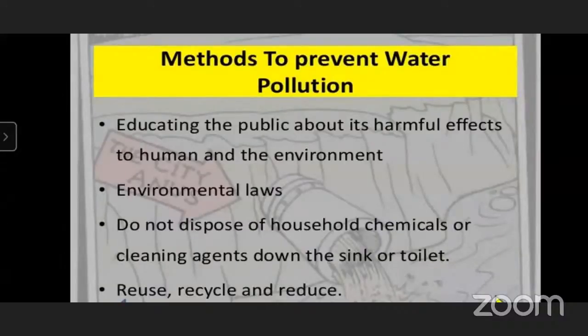If we do such things, it will be helpful to our environment, and it will give us pollution free water. So all these things are very useful to avoid water pollution. Do you understand? Yes. We will move to the next slide now.